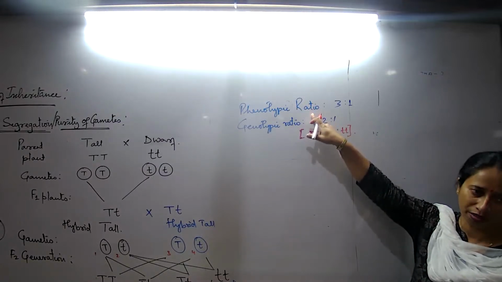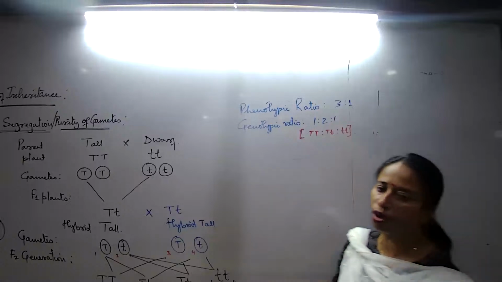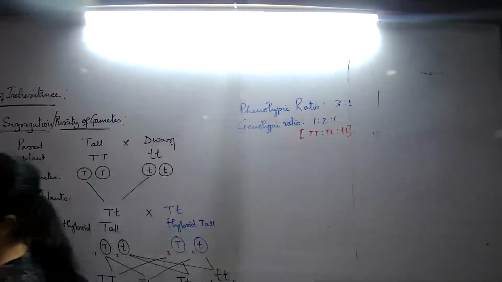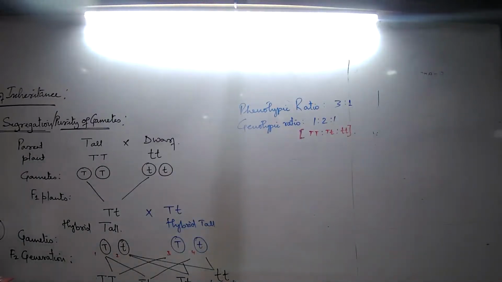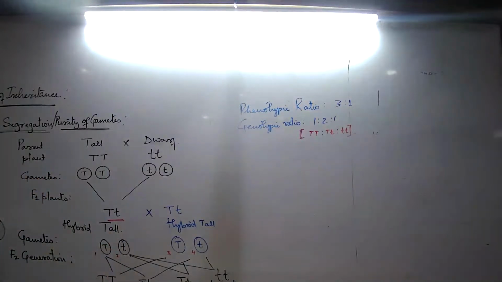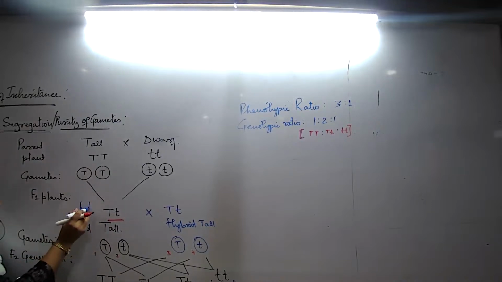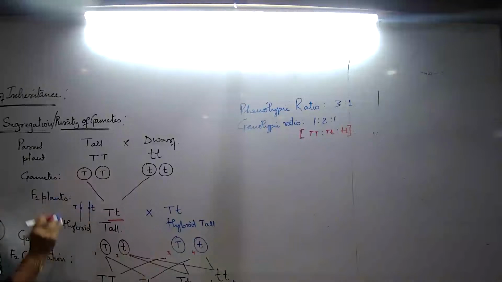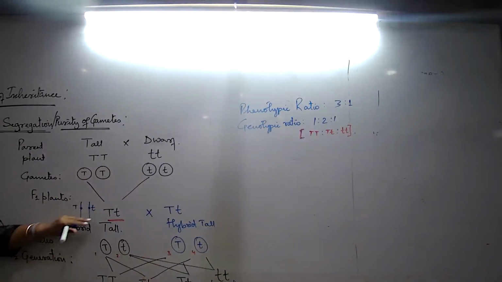Phenotypic ratio. Why is this law known as purity of gametes? It is known as purity of gametes absolutely based on the arrangement of alleles in the F1. In the F1 plant, I have got a pair of chromosomes, and the alleles are something like this. In this F1 plant, the two different contrasting alleles remain in two different chromosomes.